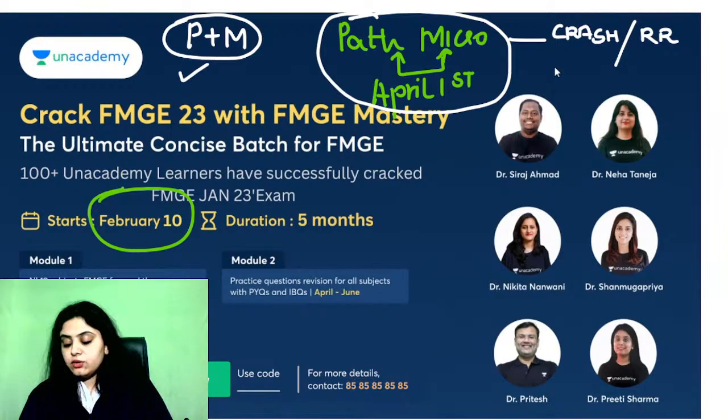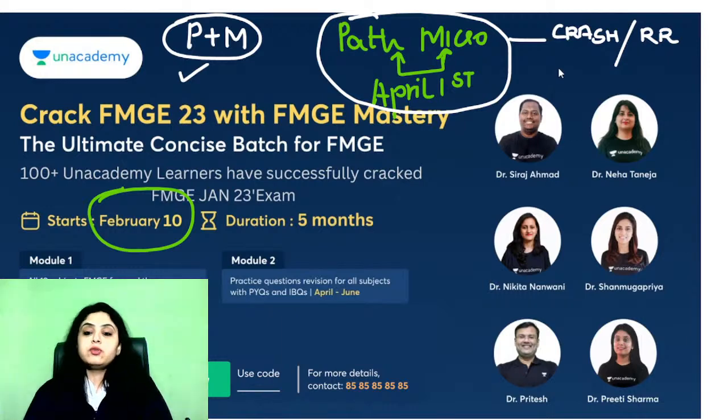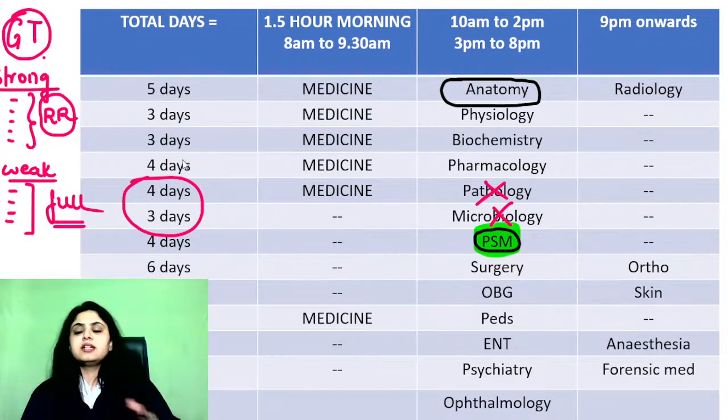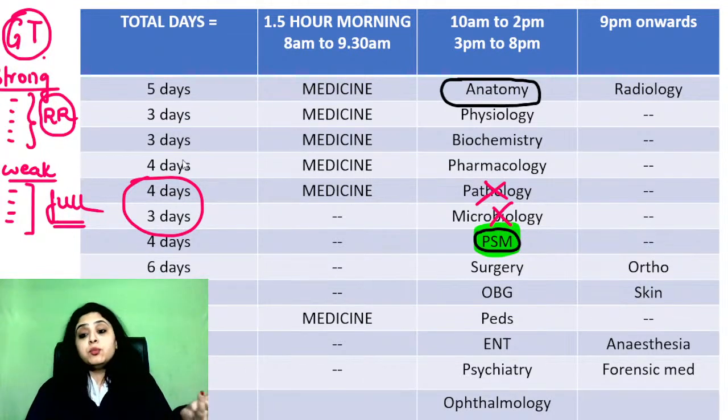Daily targets for Path Micro Punch, I can do that, Dr. Himanshu. For that matter, if you wish, you can also customize this timetable so that we don't study Patho and Micro separately in 4 or 7 days. Like we did for the January and December exam students, I used to give them one class every day to watch. They used to watch one class in half an hour or 40 minutes, and in this way in 1 month Patho Micro got finished by itself. So if you want, you can do that.